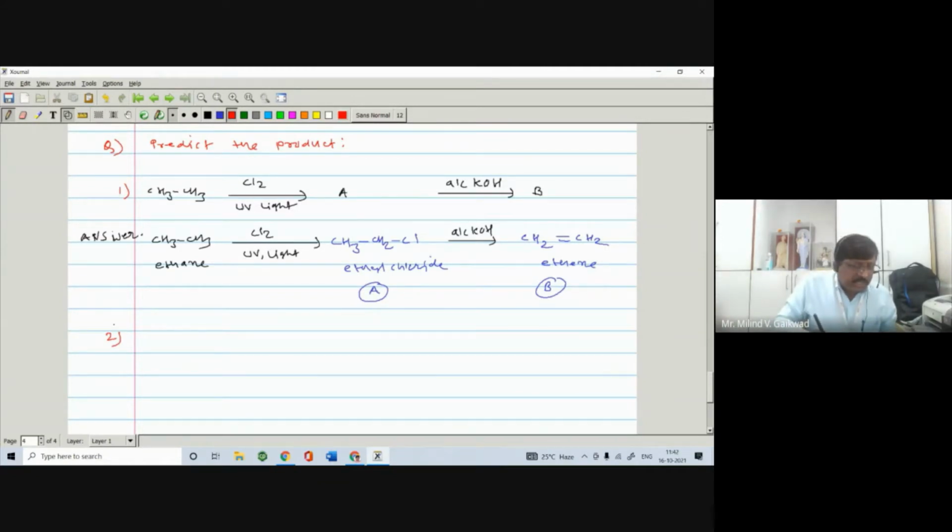Then the next question, they may ask like this one. CH3CH=CH2 reacts with hydrogen in the presence of a nickel catalyst. Then you get compound A. Compound A further reacts with chlorine at 25 degree centigrade temperature.